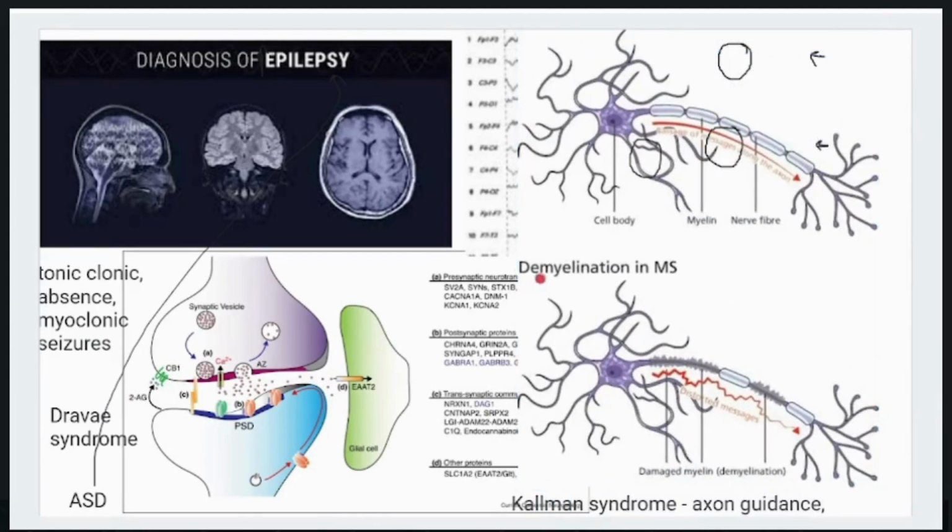Hypermyelination and other myelination disorders can also lead to epilepsy due to disrupted signal transmission in the brain. For example, Pelizaeus-Merzbacher disease, a hypermyelinating leukodystrophy, is associated with spasticity, ataxia, and seizures.